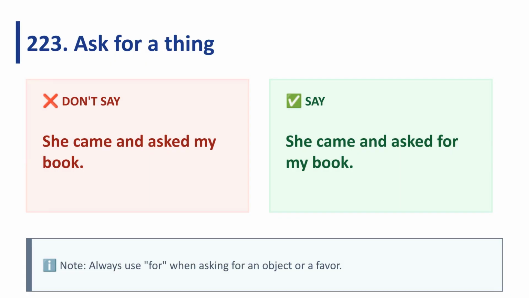When using the verb ask, always use the preposition for. For example, instead of "she came and asked my book," say "she came and asked for my book."